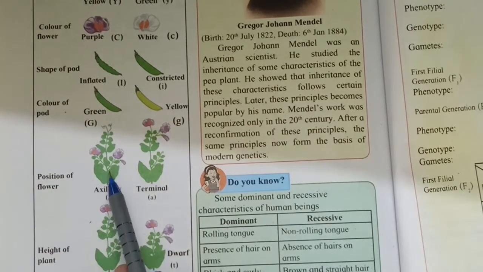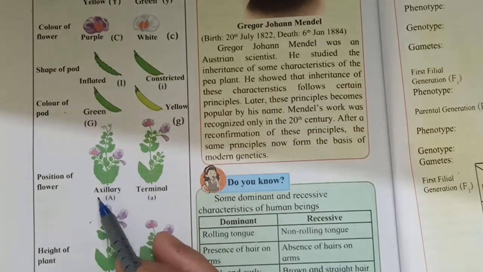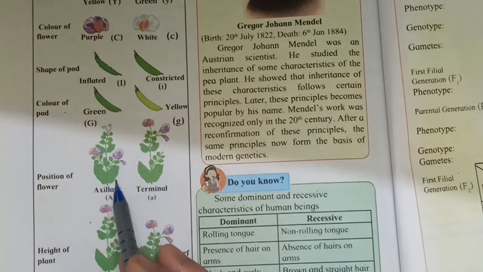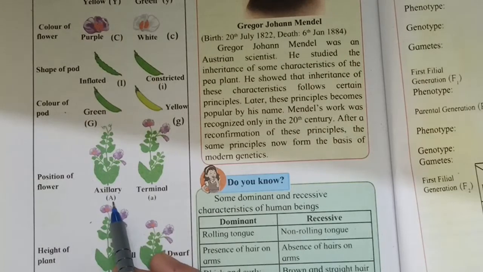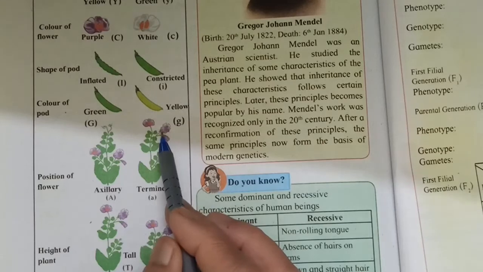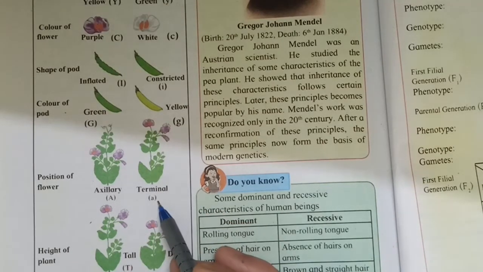Position of flower. The flower in the plant may be axial, which means on the side of the stem, and it is dominant, so it is indicated by capital A. And terminal means the flowers are present at the tip of the plant. It is represented by small a.